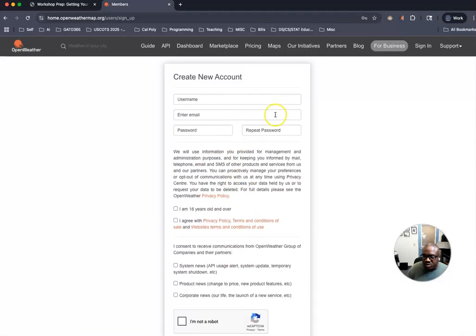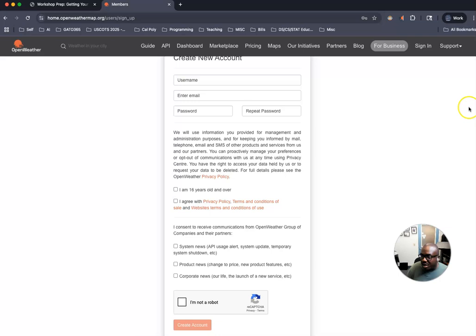Then you might have to do an email verification. Do not provide your credit card information. We're not going to need to do that. I'm pretty sure they're not going to prompt you, but if you are prompted, decline that option.